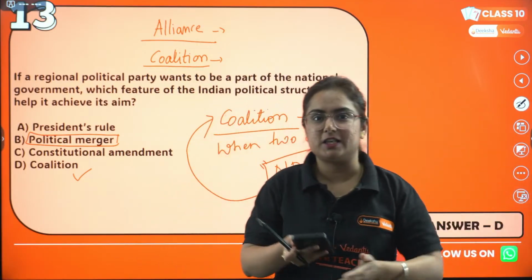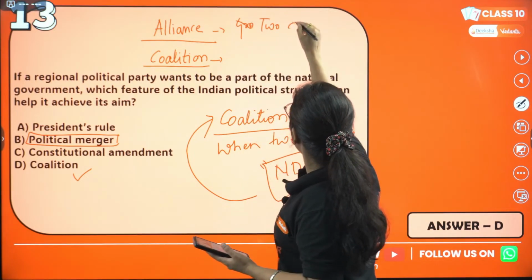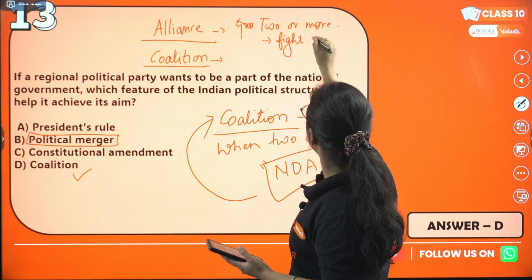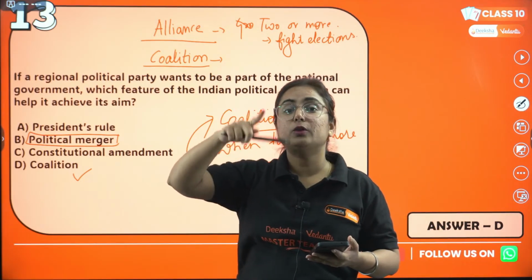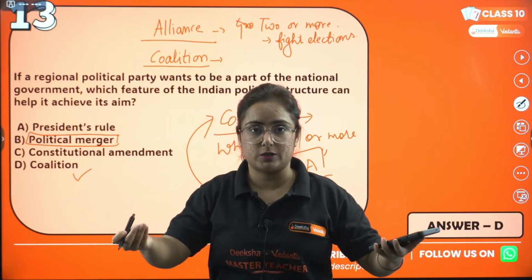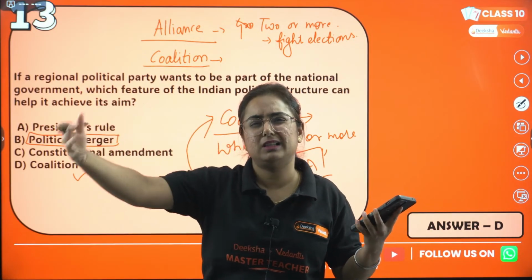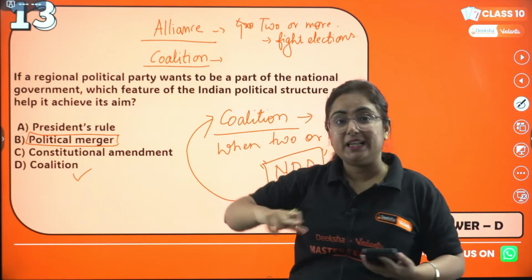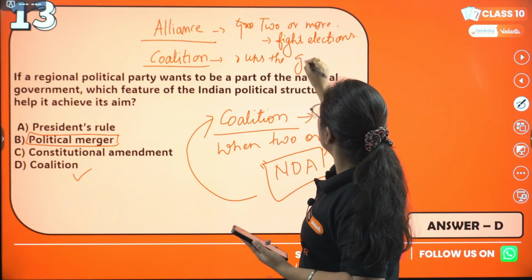Now, in terms of politics, when two or more political parties come together to fight or contest elections, get it? They come together to contest elections. We are not sure who will win, who will not. Every party makes a coalition with one large party or another. That is an alliance. But whichever party wins the election in coalition and runs the government is known as a coalition government.